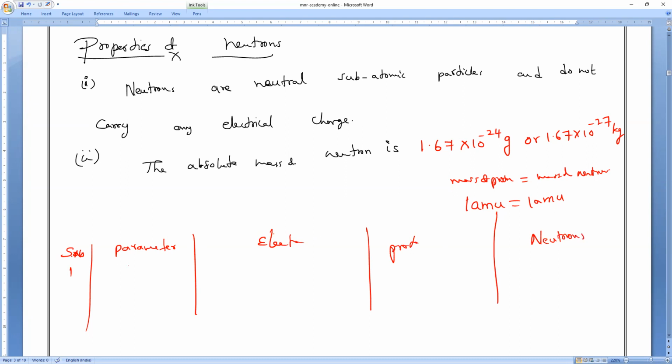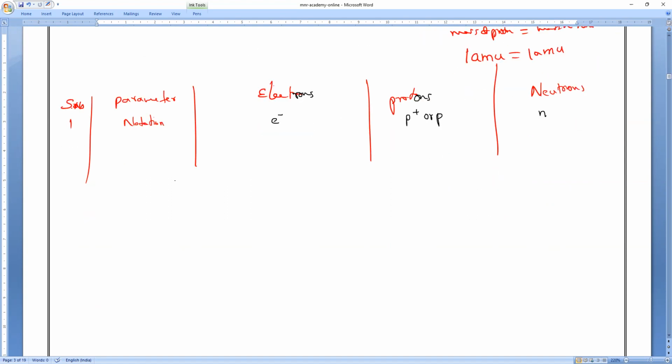Okay, first parameter, notation. Notation means how to represent it. Electrons are represented by e minus. Protons are represented by p plus, or p, your choice. Neutrons are represented by small n.